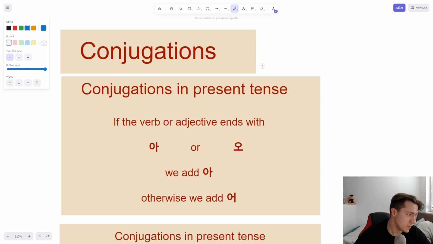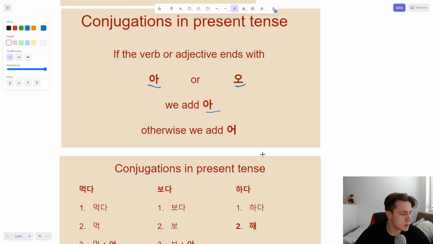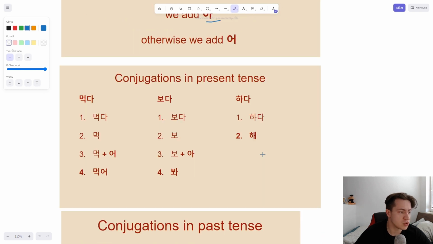So let's look at conjugations in present tense, right? If the verb or adjective ends with a or o, we add a. It's that simple. Otherwise, we add o. You don't know where we add those things, right? We will get to it right away. Just keep this in mind. Take a picture or make notes or whatever. You will need it. So, conjugations in present tense.